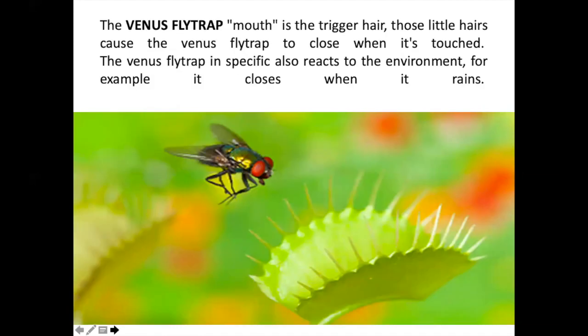Another example is that of a plant called the Venus flytrap. It is a carnivorous plant. It has hairs on it. As soon as an insect touches the hair, it will close and entrap that insect inside it. And it will digest it, and because of that digestion, it will get nutrition. So what is the stimulus this Venus flytrap got? The insect. And what was the response? It closed.